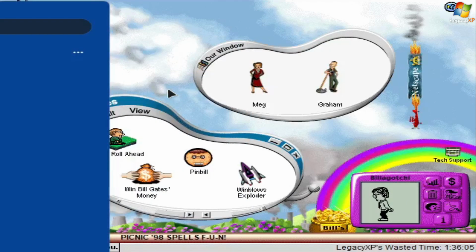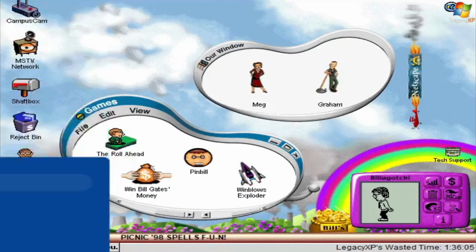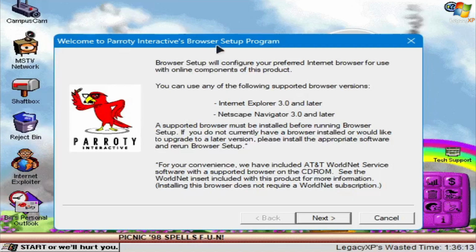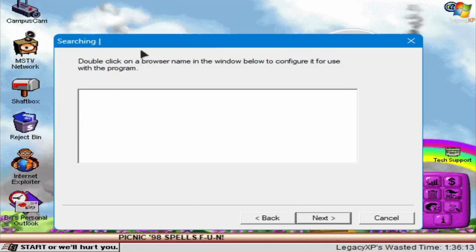When you first install this program, you get this little window here that says, Welcome to Parody Interactive's Browser Setup Program. Browser Setup will configure your preferred internet browser for use with online components of this product. And it says here it supports Internet Explorer 3.0 and later, and Netscape Navigator 3.0 and later, but I have Internet Explorer 11 installed on this computer, and Browser Setup is unable to detect it, possibly because it's too new of a version for it to support.